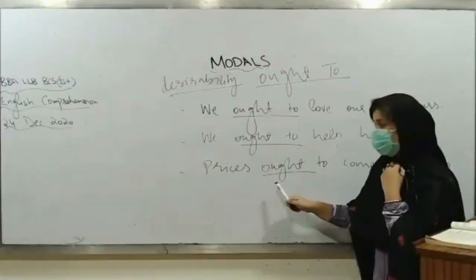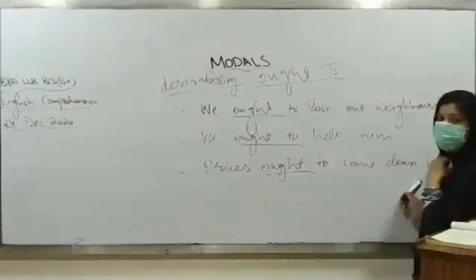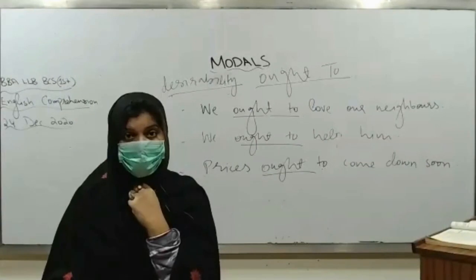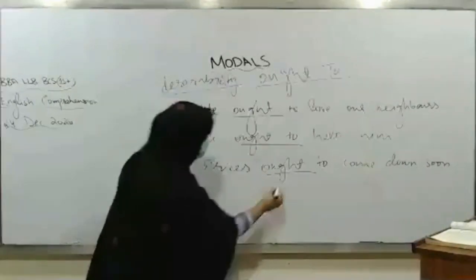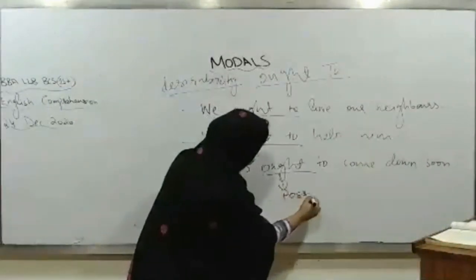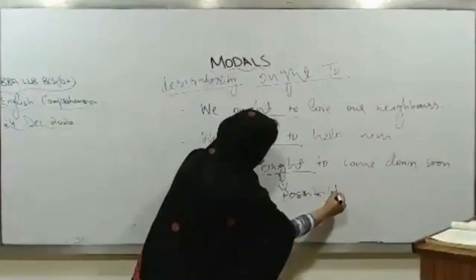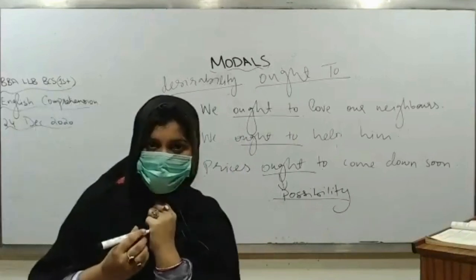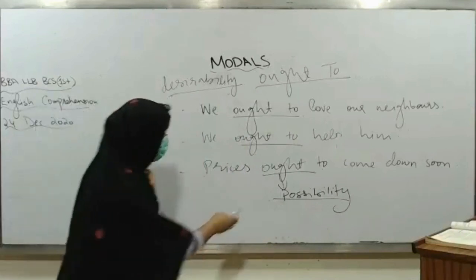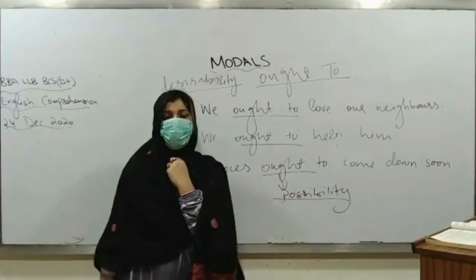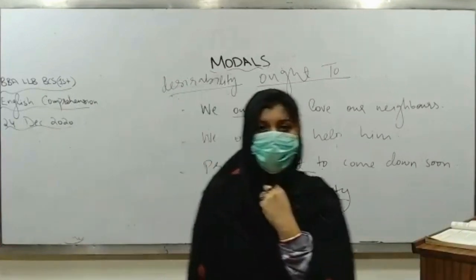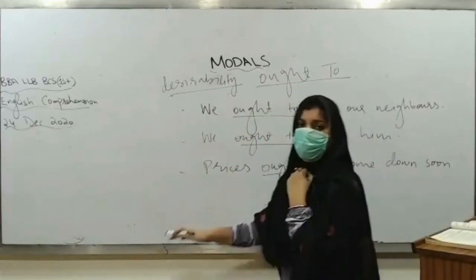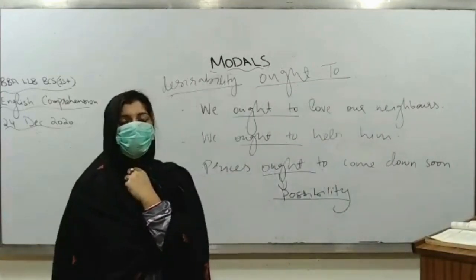Last of ought to यहाँ पे देखिए, prices ought to come down soon. कीमतें बहुत जल्द जो है वो कम हो सकती हैं. यहाँ पे मैंने ought to क्यों use किया है? To express what? Possibility, right? Prices ought to come down soon. जल्द ही कीमतें कम हो सकती हैं. So here what I have used and why I have used ought to. To express possibility. So these are the different uses of models, and I told you in the start that we will talk about models in detail.